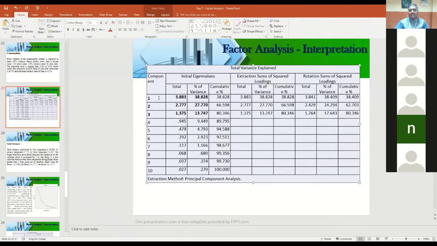The output tables are in this order. The first is KMO, the second is communalities, the third will be the total variance, the fourth will be the scree plot, the fifth will be the component matrix, and the sixth will be the rotated component matrix.